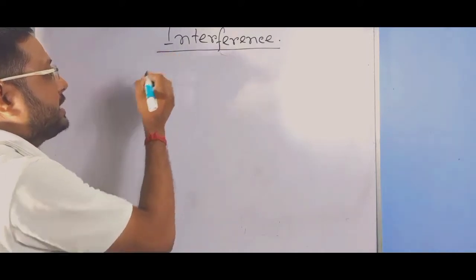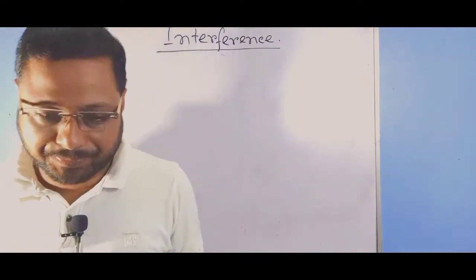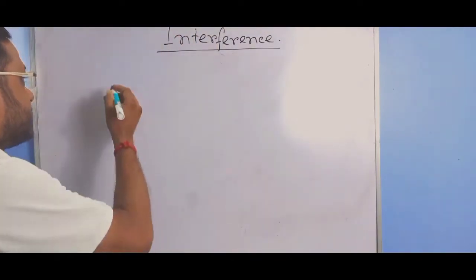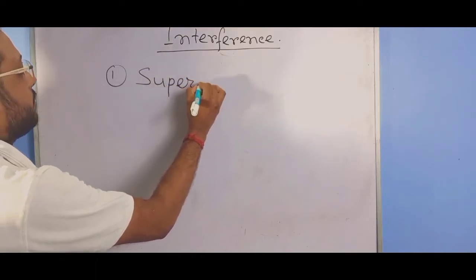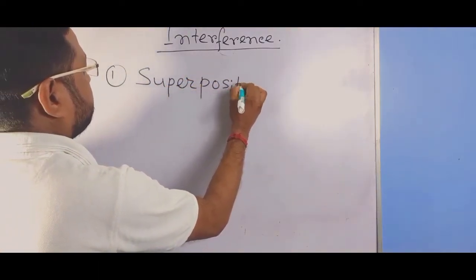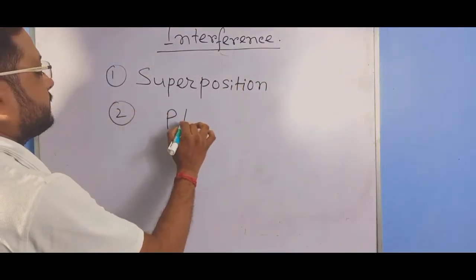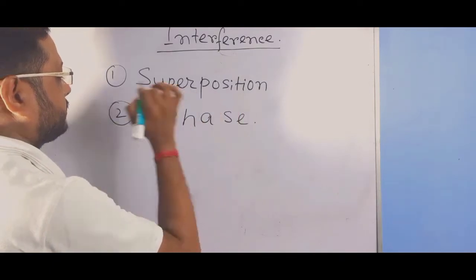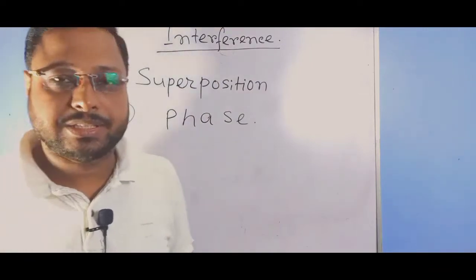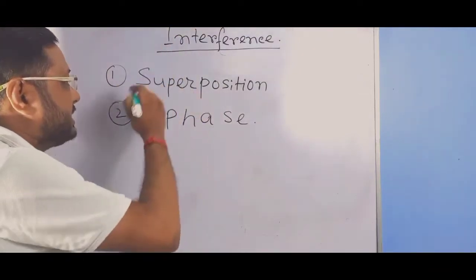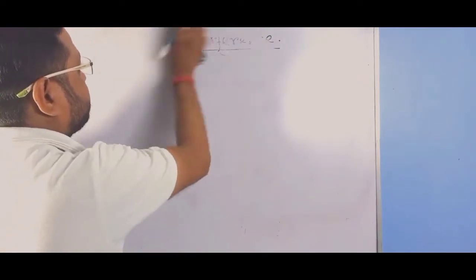Now to study the interference of light, at first we define some terms. Number 1, superposition principle, the principle of superposition. Number 2, phase. What is the meaning of superposition and what is phase? At first we go with the principle of superposition.